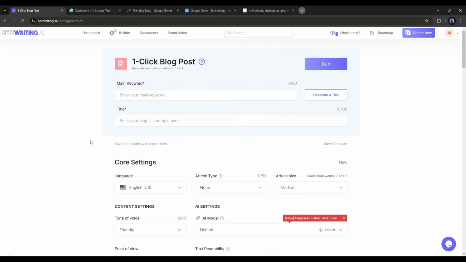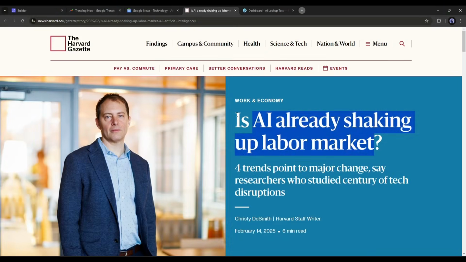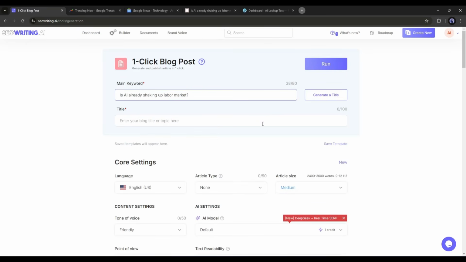Now, to create our article, we have to enter the main keyword here in this box. I will simply copy the title from the Google News article. Don't worry, we are not copying anything. It's just the keyword. After entering the keyword, enter the post title. If you are not sure about the title, you can generate the title with AI. And here it is, the title is ready. It's really a clickbait title.